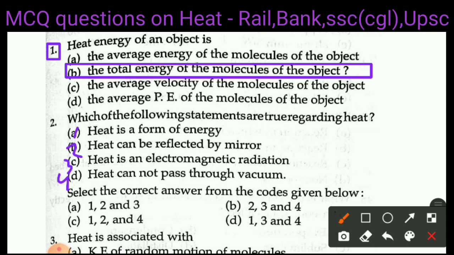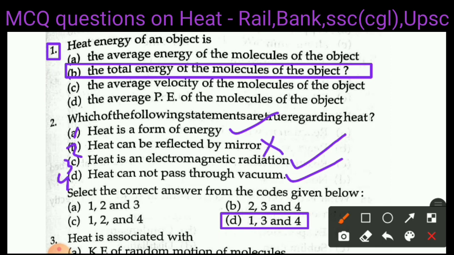Right answer is D, 1, 3, 4. That means 1, heat is a form of energy, it is right. Option 3, heat is an electromagnetic radiation, it is right. Heat cannot pass through vacuum, right. Next, heat can be reflected by mirror, it is wrong. So 1, 3, 4 is correct. So option D is the correct.